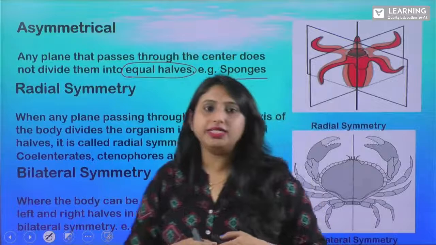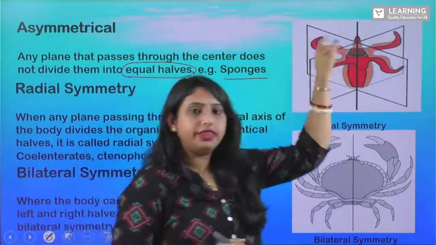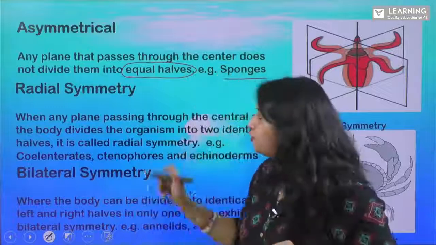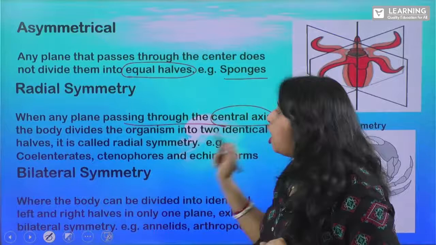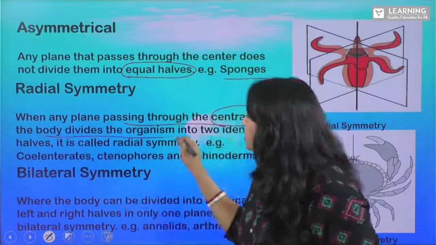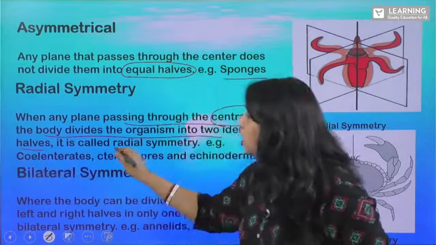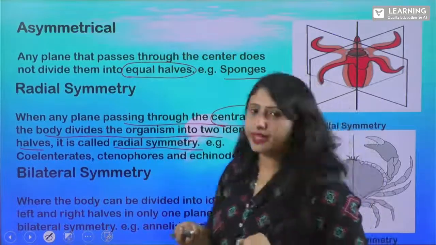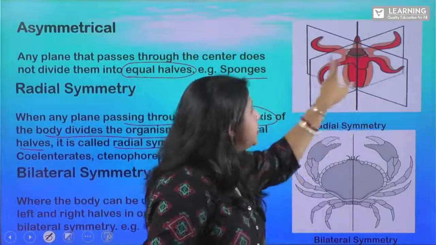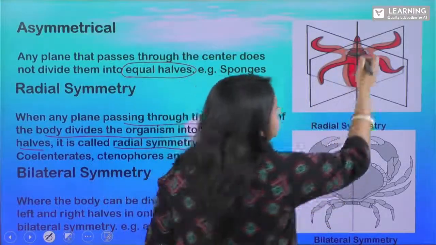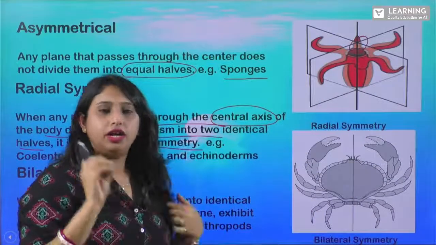What is radial symmetry? Radial means it is divided around a central axis. You can see here in this picture, as I have shown you in the starfish, any plane passing through the central axis of the body divides the organism into two identical halves. It is called your radial symmetry. So when any plane passes through the center, it divides the body into equal halves, right?